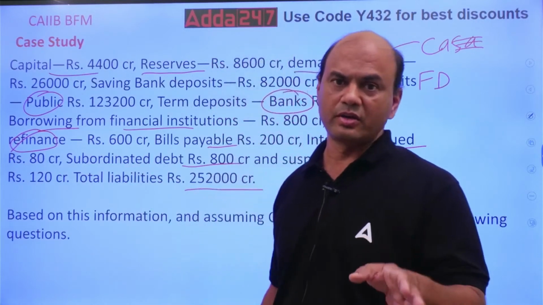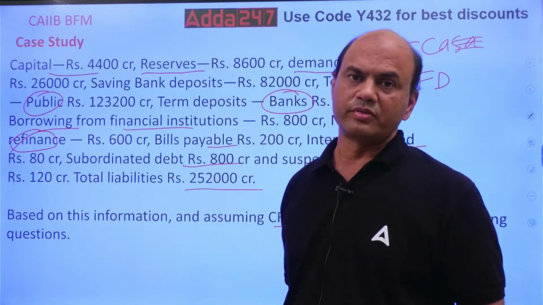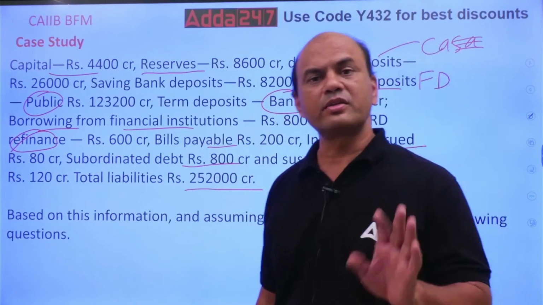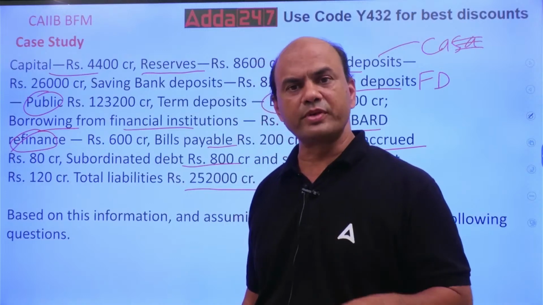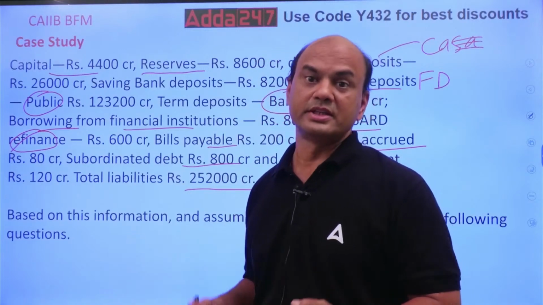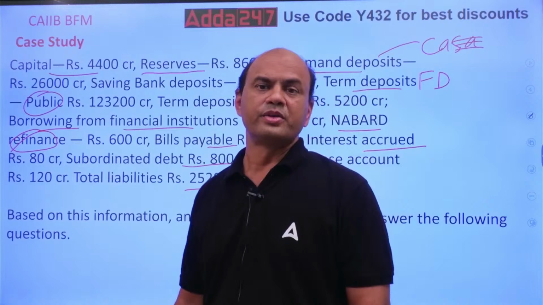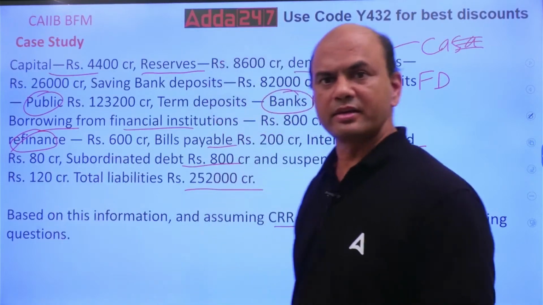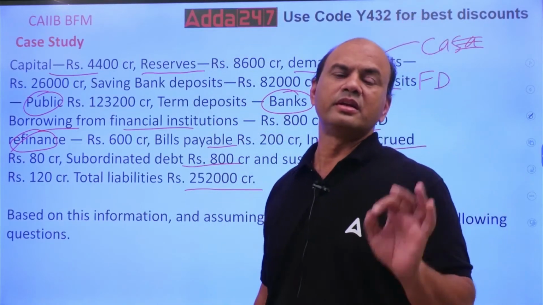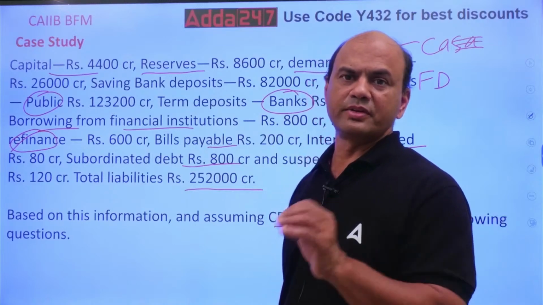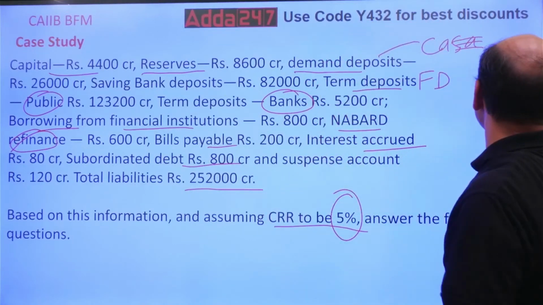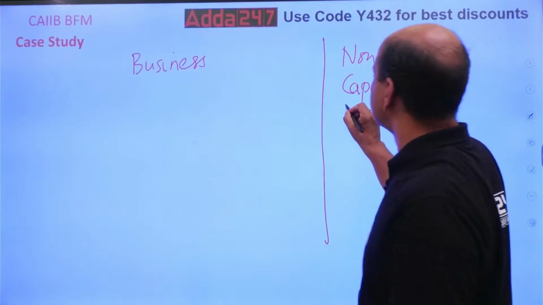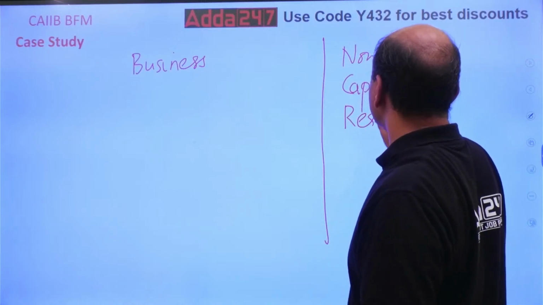So reserves are the net profits which are saved. Is this a business of my bank? My business is taking deposits, giving loans. So reserves will be over here, non-business.